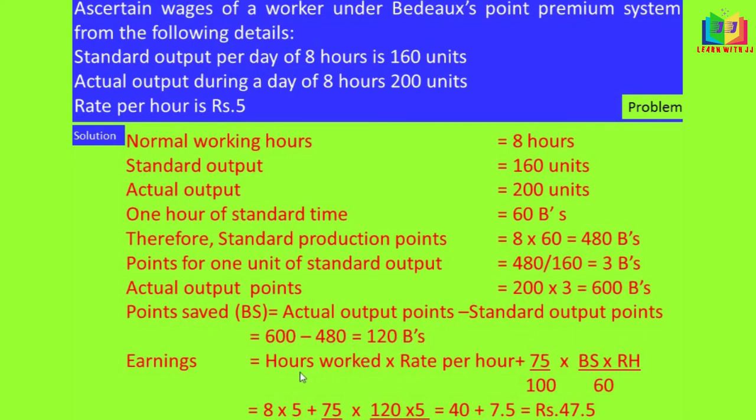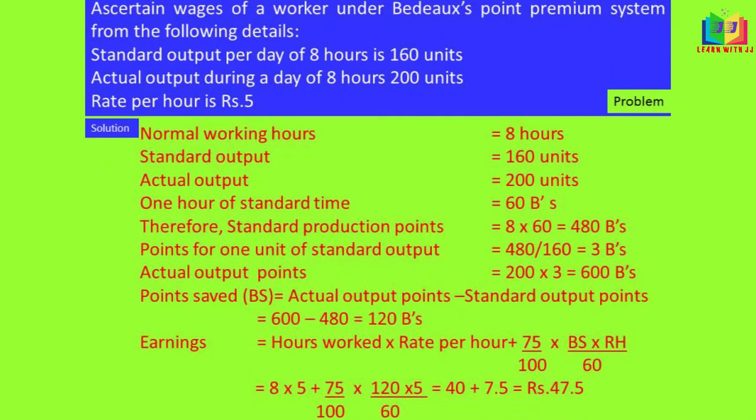Now we have hours worked in the problem, that is 8 hours, so I have written that, and rate per hour is 5, so I have written that. And the formula is 75 divided by 100, that is 75%, into 120 into 5 divided by 60. BS is 120. 120 into 5 divided by 60 is 10, so the bonus is 7.5. Hours worked into rate is 40, plus 7.5, and the earnings under this BDUX point is 47.5.